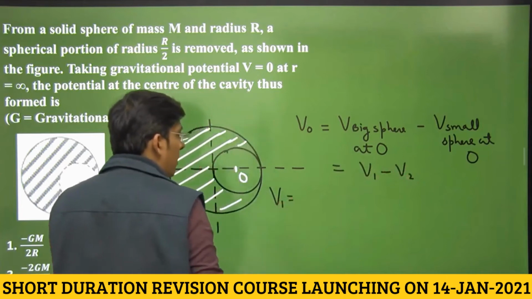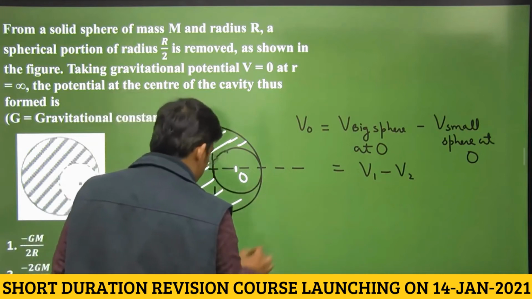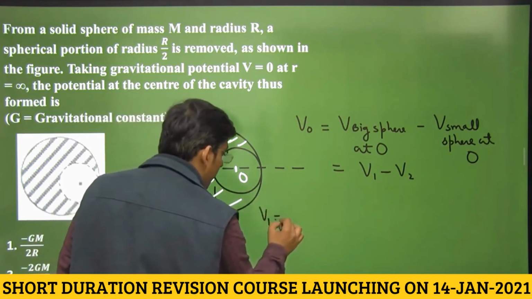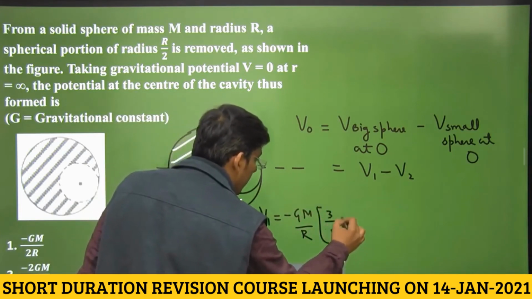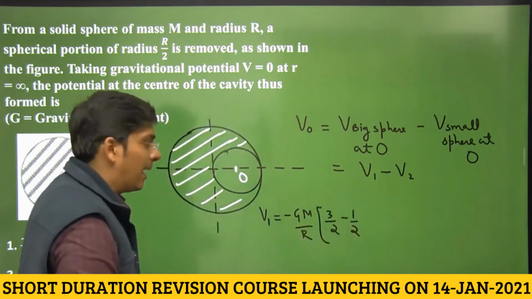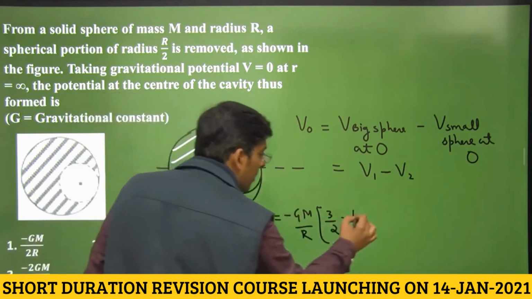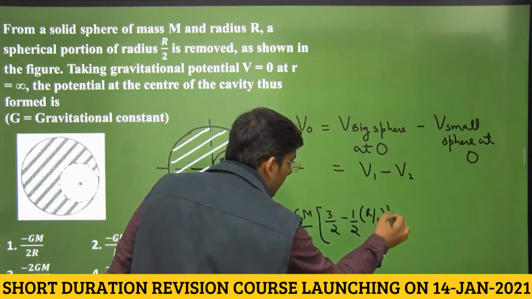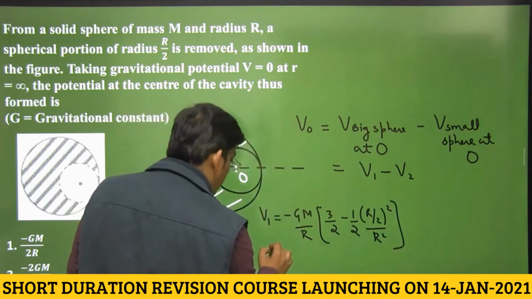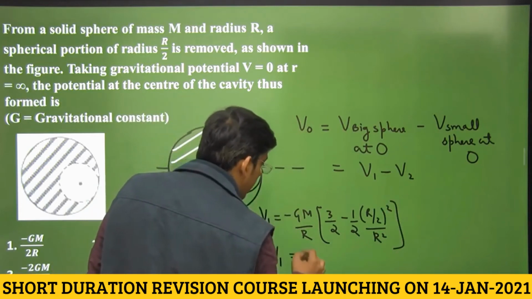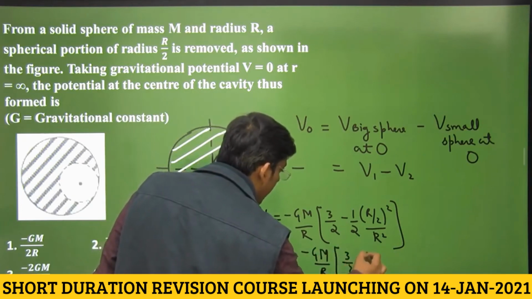V1 is actually going to be, the formula for potential inside the solid sphere is minus GM by R times (3 by 2 minus 1 by 2 small r square by capital R square). What is small r? This small r is actually R by 2, I suppose. So we have a formula here. This comes out to be minus GM by R times (3 by 2 minus 1 by 8), dear students.